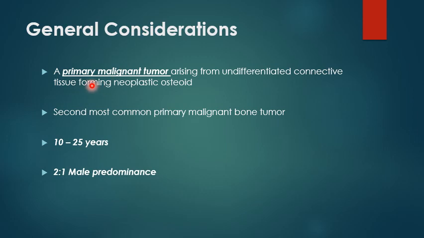So guys, osteosarcoma is a primary malignant bone tumor that arises from the undifferentiated connective tissue forming the neoplastic osteoid. It's the second most common primary malignant bone tumor. It occurs between the age group of 10 to 25 years. However, it can also present as a bimodal age presentation. It is most common in males, with a male to female ratio of 2:1.